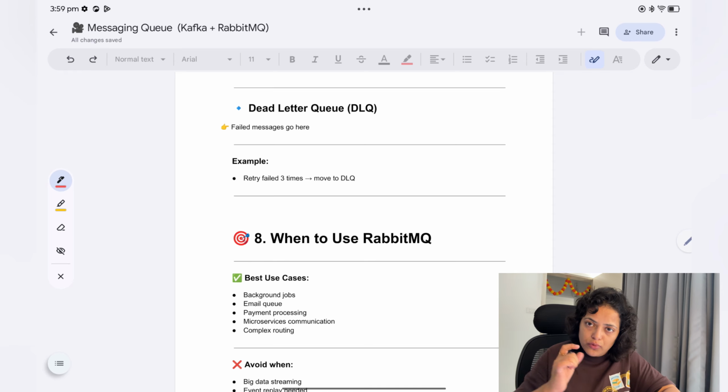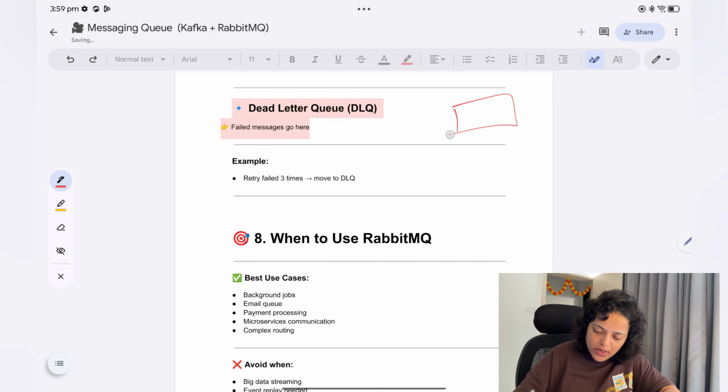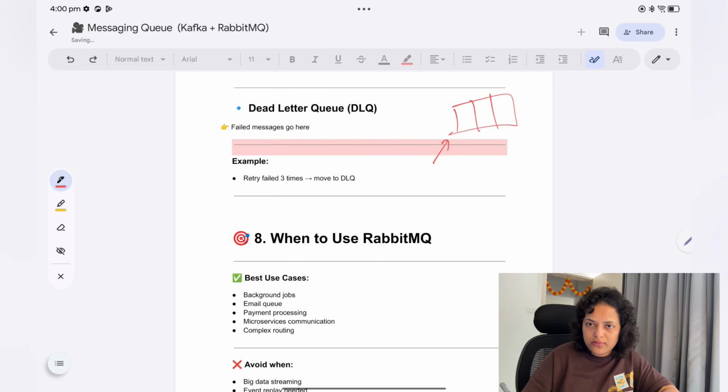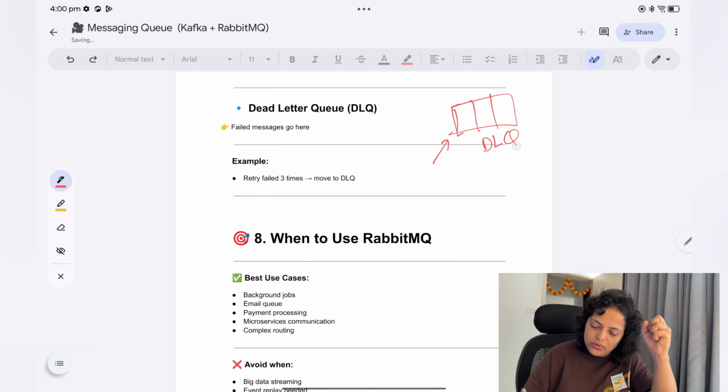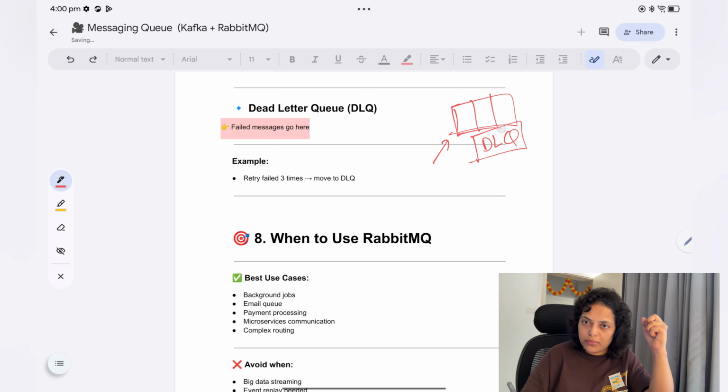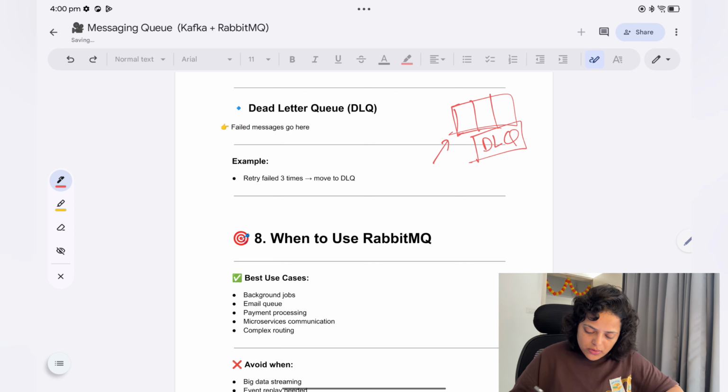So we move that message to the dead letter queue. You will have one more queue, and you send all the data which still fails after retrying to that DLQ, so that a person can manually check and see what the problem is. For example, retry failed 3 times, move to DLQ.